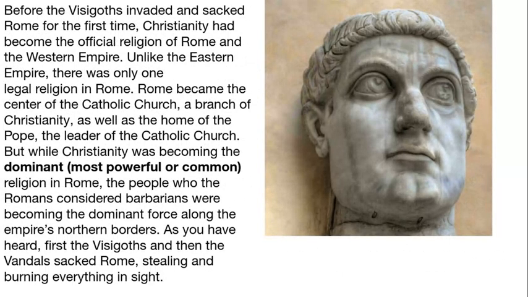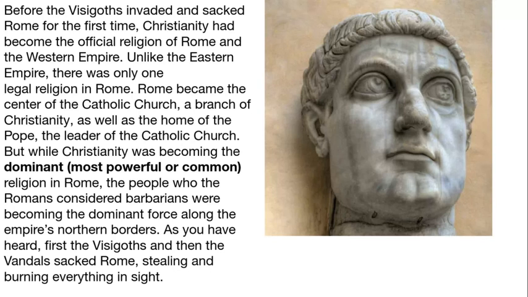Before the Visigoths invaded and sacked Rome for the first time, Christianity had become the official religion of Rome in the Western Empire. And like the Eastern Empire, there was only one legal religion in Rome. Rome became the center of the Catholic Church, a branch of Christianity, as well as the home of the Pope, the leader of the Catholic Church.